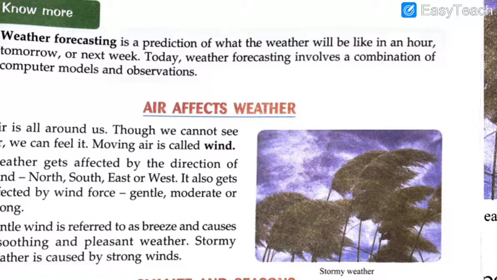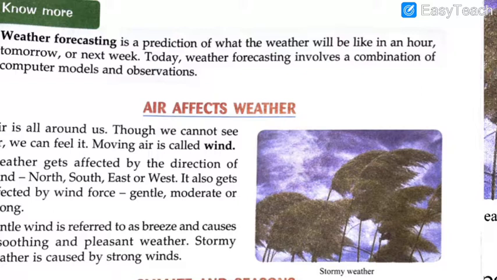See, you might have heard either on the radios or on the news channels or on your parents' mobile phones, weather forecasting. What is that? Weather forecasting is the prediction of what the weather will be like in an hour, tomorrow or next week. Today weather forecasting involves a combination of computer models and observations as well. Previously it was only based on observations, as the computers and the technologies were not so developed in the olden times.